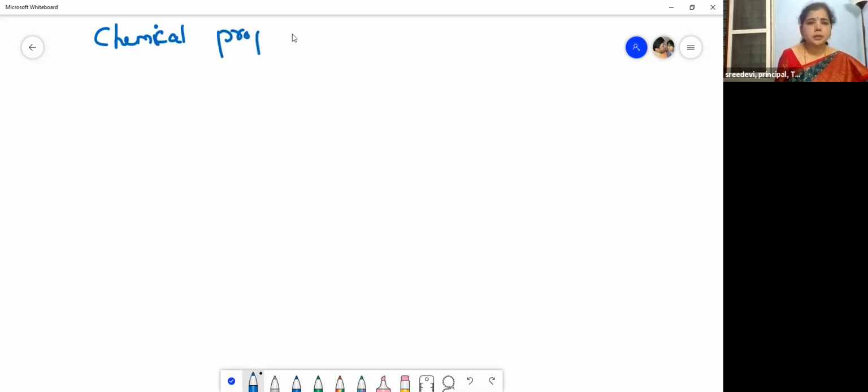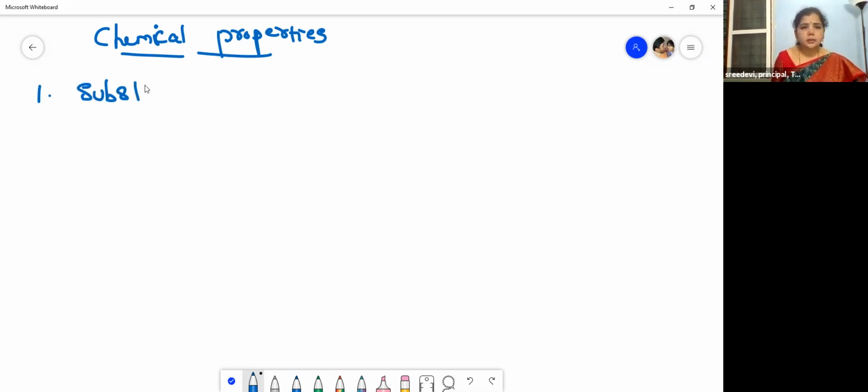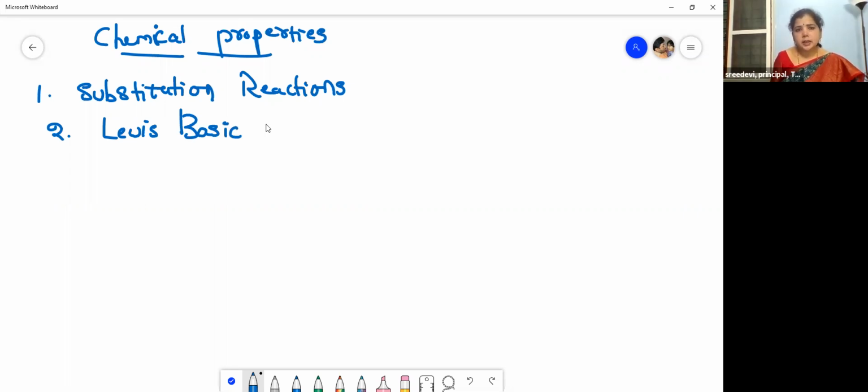Chemical properties of ethers. These chemical properties of ethers can be studied under three headings, children. The first one is the substitution reactions. The second one is the Lewis basic nature of ethereal oxygen.